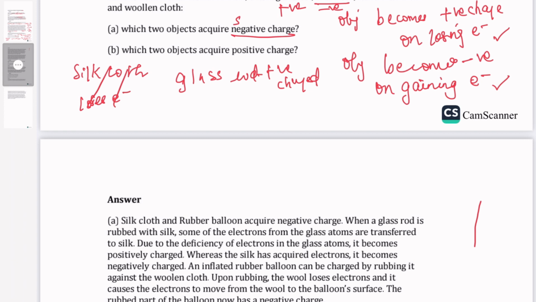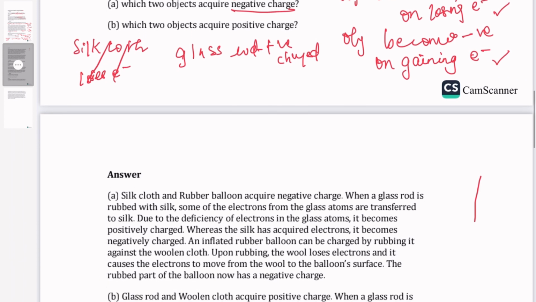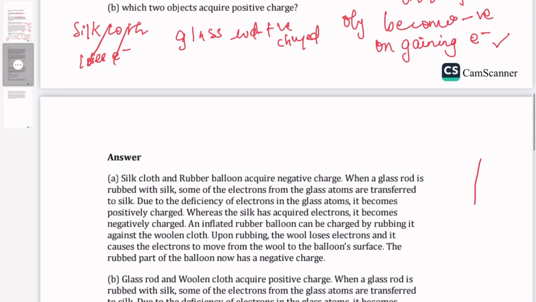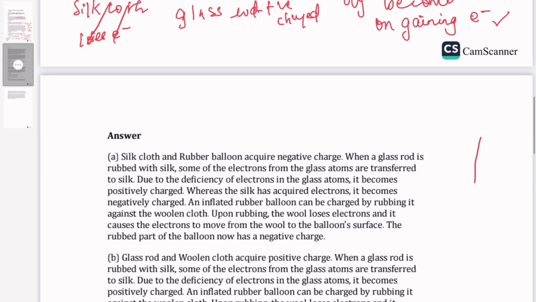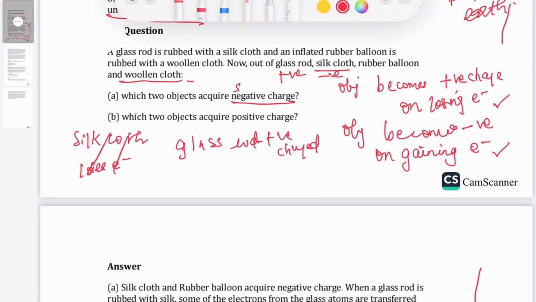So the balloon becomes negatively charged, and the woolen cloth becomes positively charged.